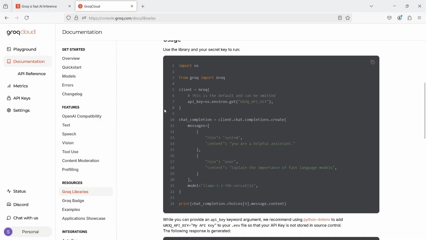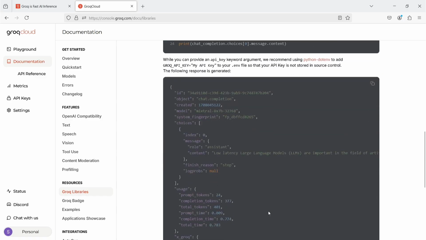Below, we have an example of code. First, there's the import of the library, followed by the initialization of the client using the API key stored as an environment variable. Here is the invocation of the artificial intelligence model using 2 chat messages. The Llama 3.3 model with 70 billion parameters is also selected. Finally, the message returned by the AI is printed out.